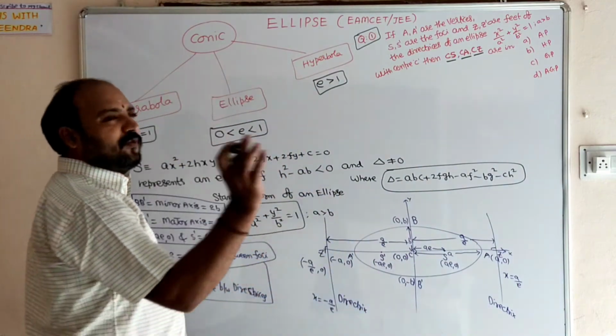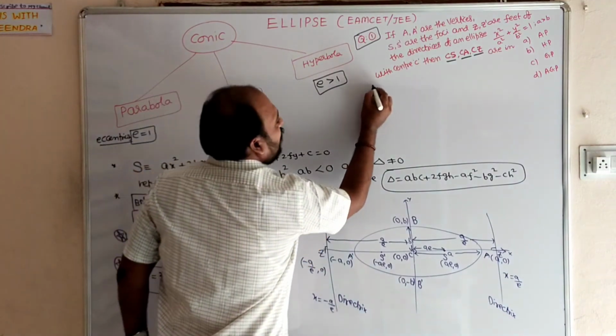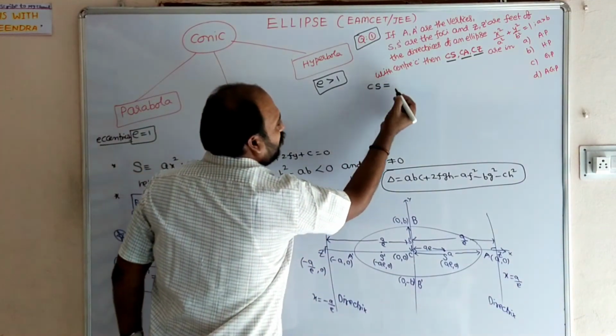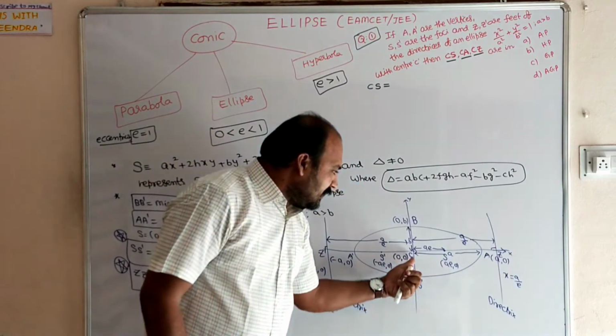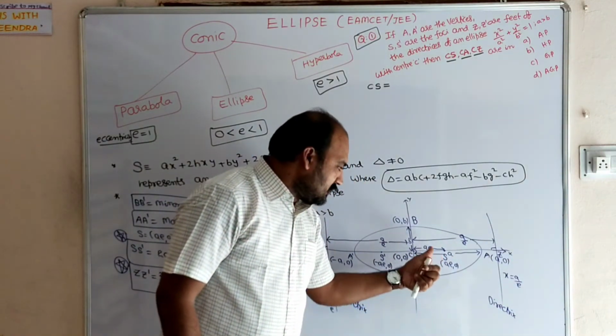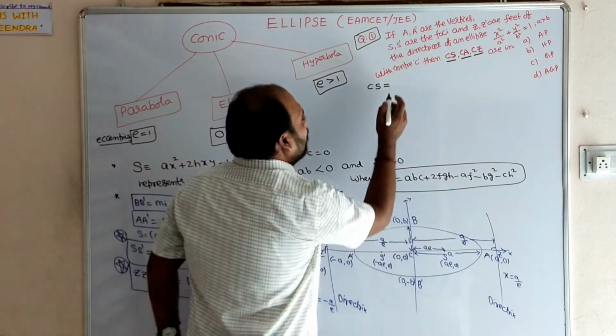See, first we will find out the values of CS, CA and CZ. What is the value of CS? From the figure, C and S, the distance between center and focus, I already said that it is AE. CS is equal to AE.